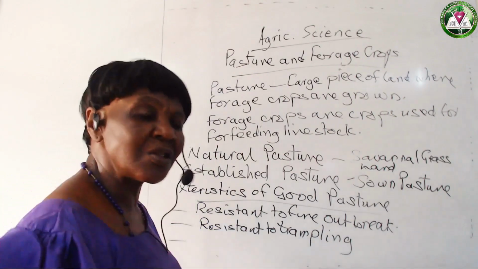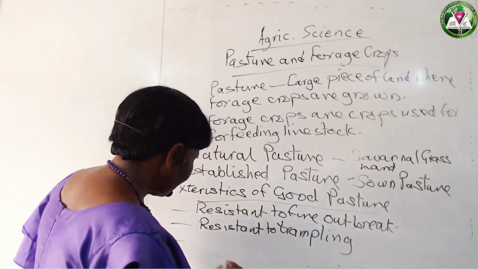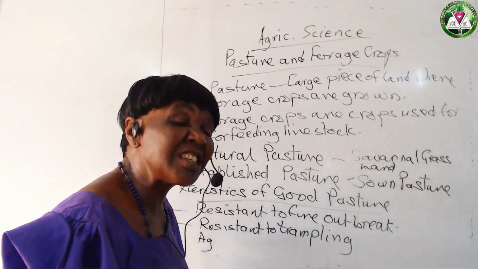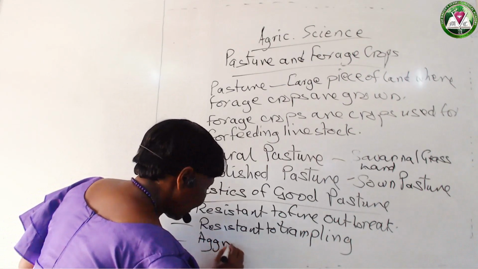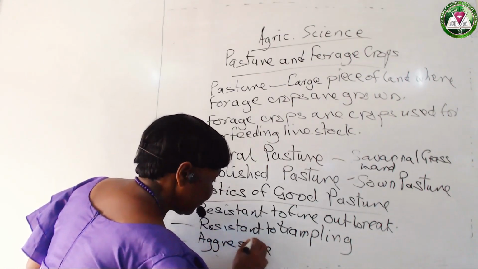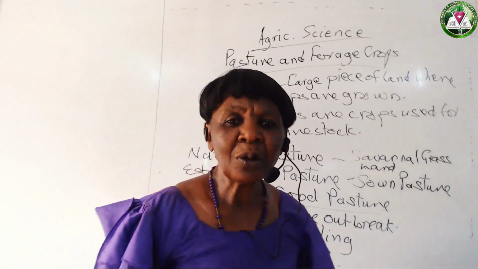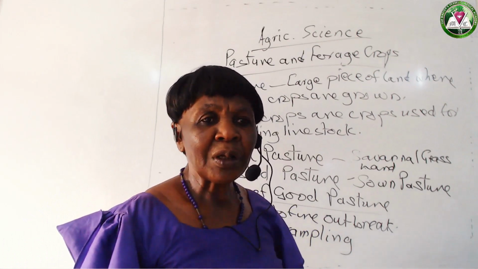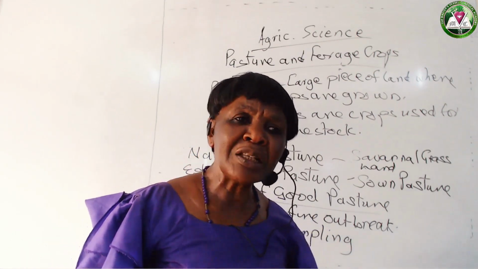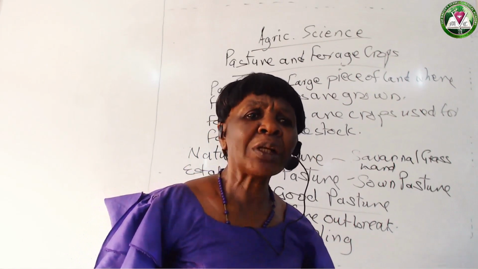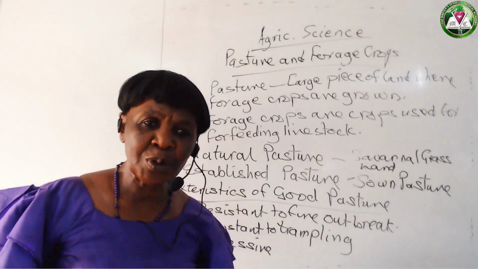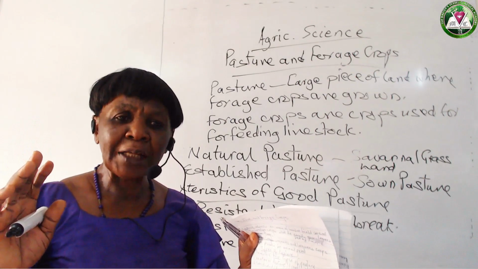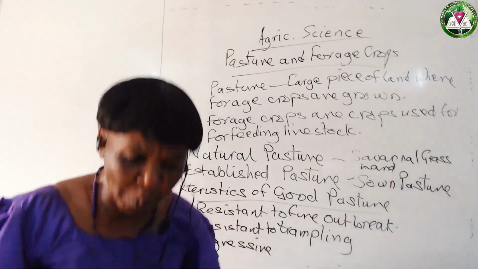Another characteristic of a good pasture: a good pasture must contain grasses and legumes that are aggressive. What do you mean by aggressive? Not that they will be looking for trouble, fighting, and then eating others. No. They will be aggressive means they will not allow other crops to overshadow them, grow, and then suppress them.